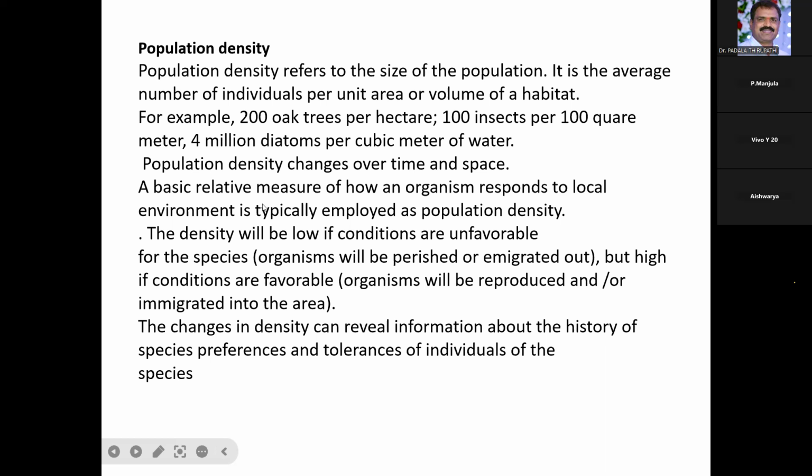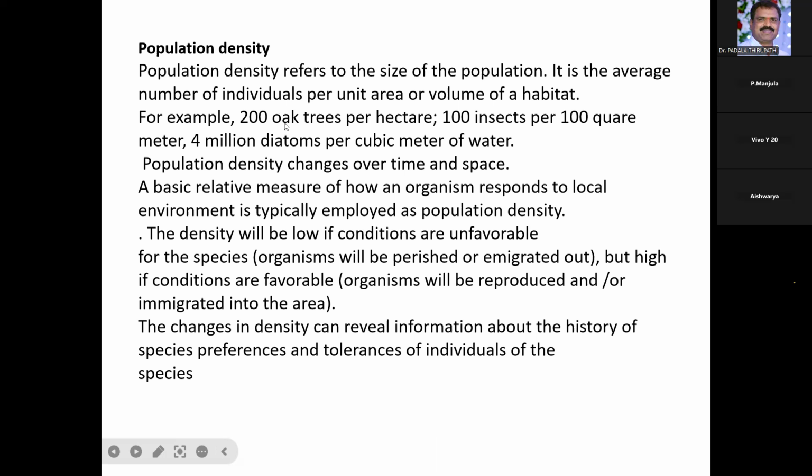For example, 200 oak trees are present per hectare. In an area of one hectare, 200 oak trees are present, so the density of the oak trees is 200. Likewise, 100 insects per 100 square meters, or 4 million diatoms present in a cubic meter of water.